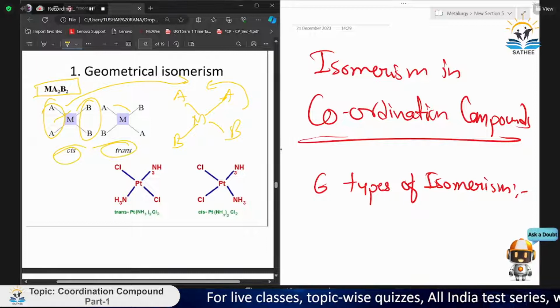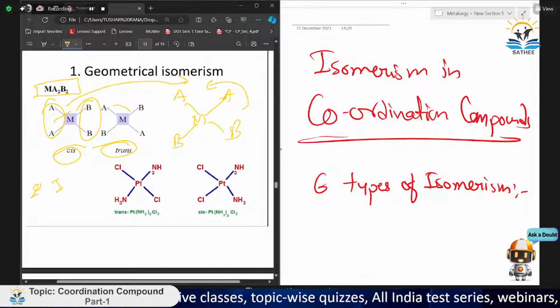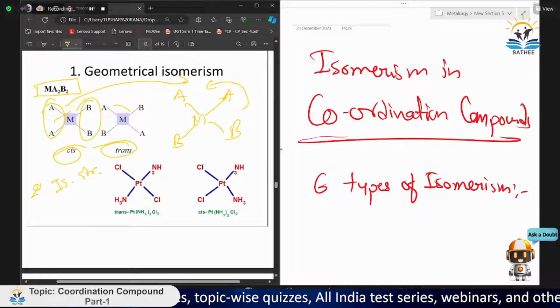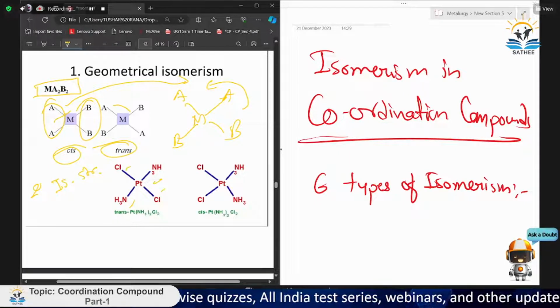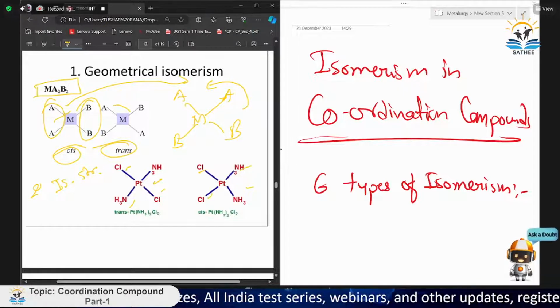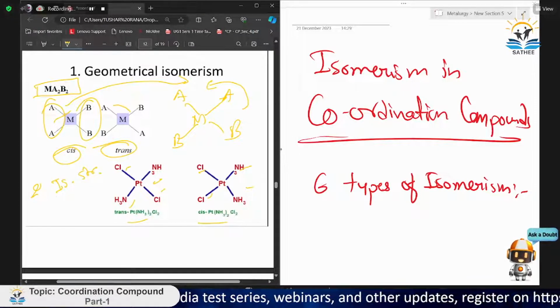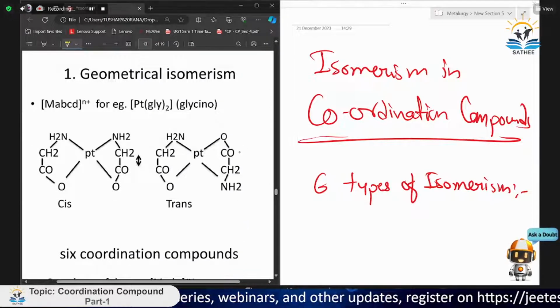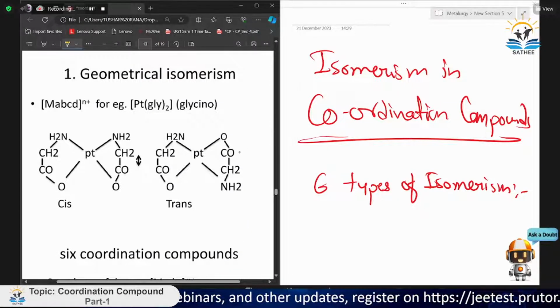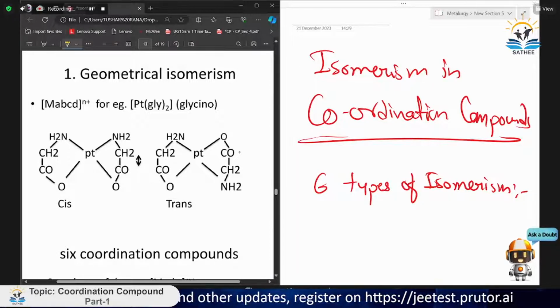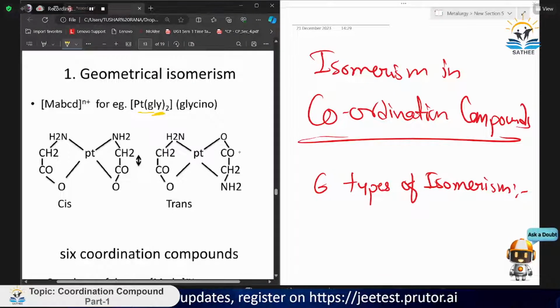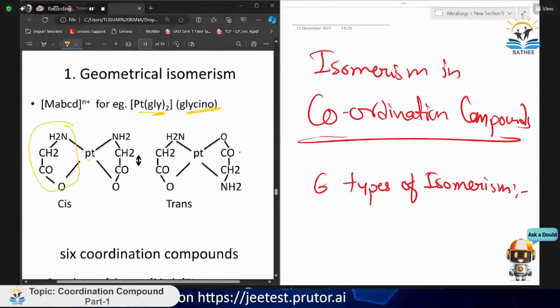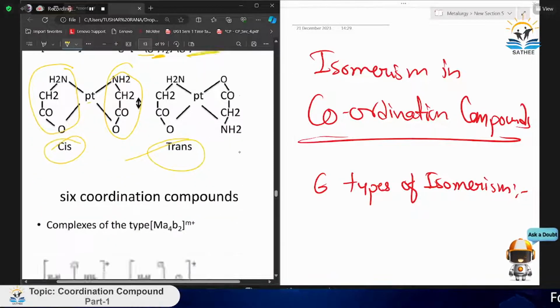So here we can say there are two isomeric structures. For platinum in this case, Pt(NH3)2Cl2: NH3, NH3, Cl, Cl, that is trans and cis. Now if we have a ligand orientation like M(AB)(CD), and this is gly, our bidentate ligand, its name is glycinato. So one part of gly, second part of gly, only two structures are possible, cis structure and trans structure. So just check it out.